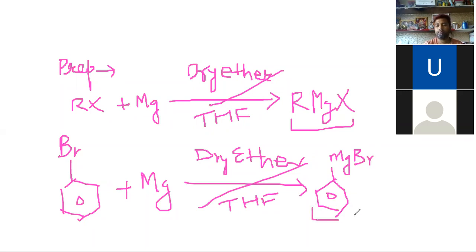So this is the preparation of Grignard reagents using alkyl halides or aryl halides, with dry ether or tetrahydrofuran as solvent. We get organomagnesium halides. The term organo is used for alkyl as well as aryl and allyl groups.